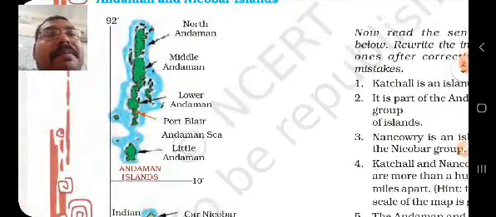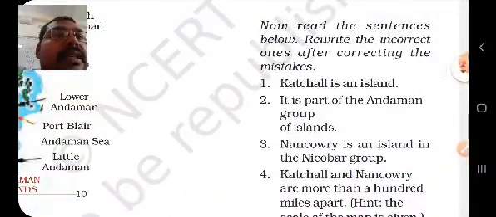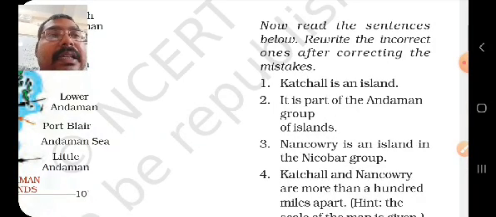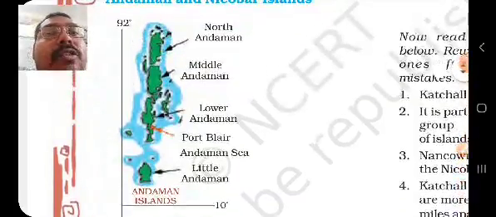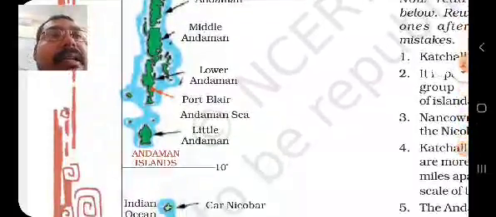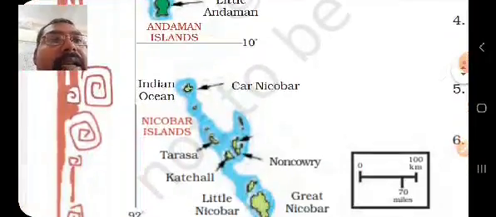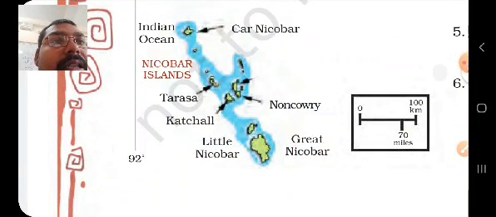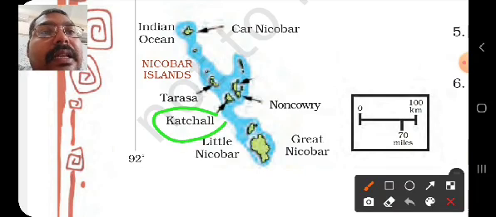So this is the map. You need to see this carefully, and after that you read these sentences, and if they are correct then leave it, if anyone is incorrect then correct it. So for example, Kachkal is an island. Andaman and Nicobar are groups of islands, and can you find Kachkal anywhere? In Andaman there is no Kachkal, and in Nicobar here you can see Kachkal is here.